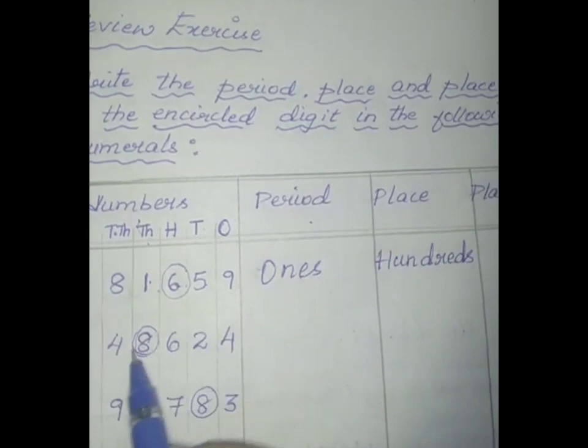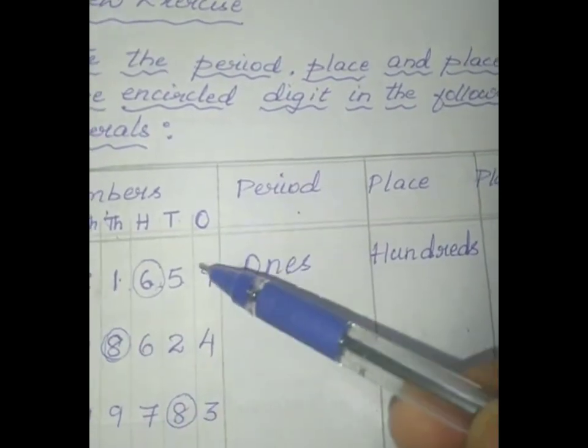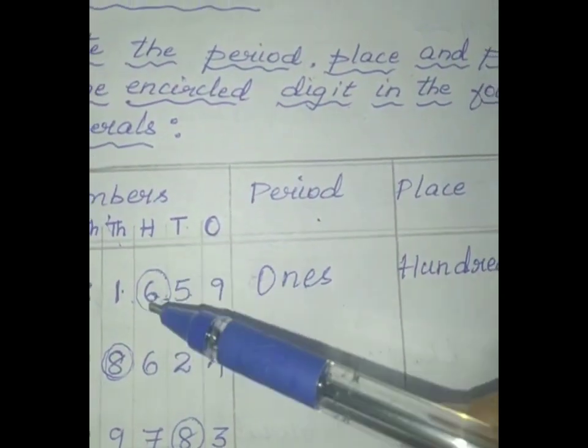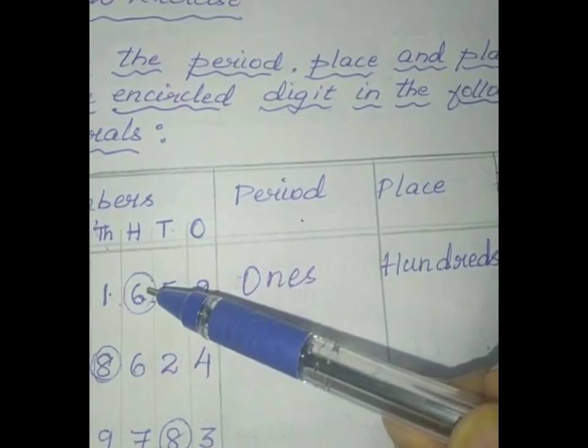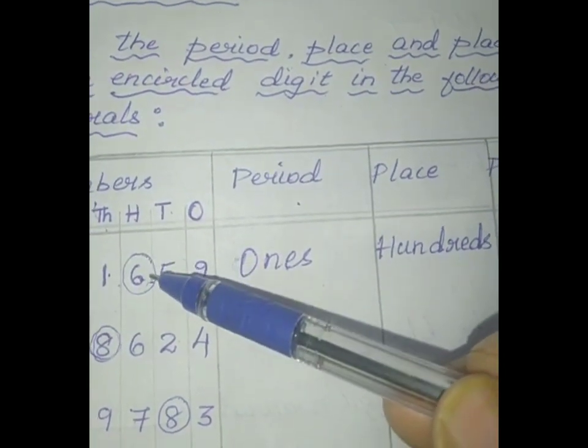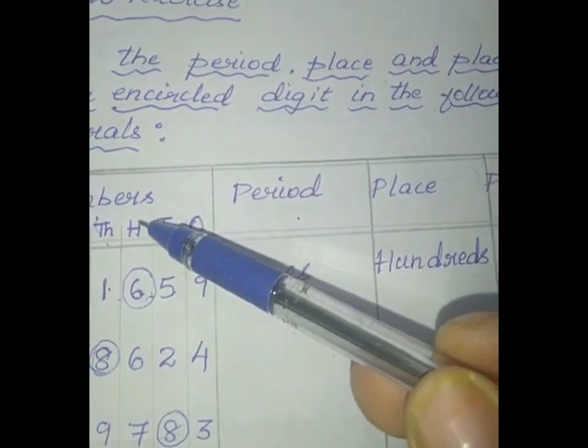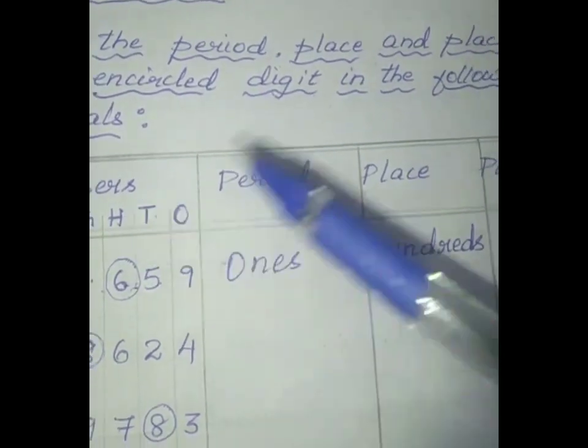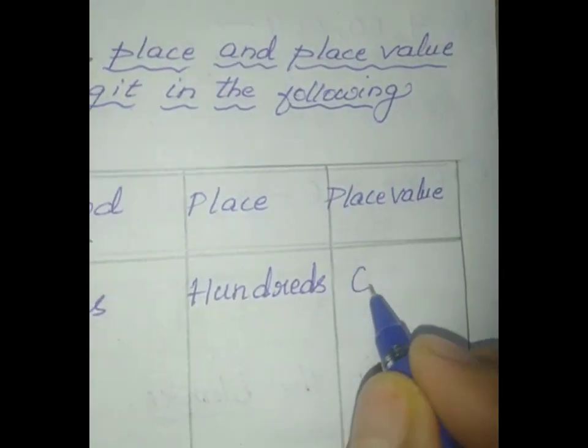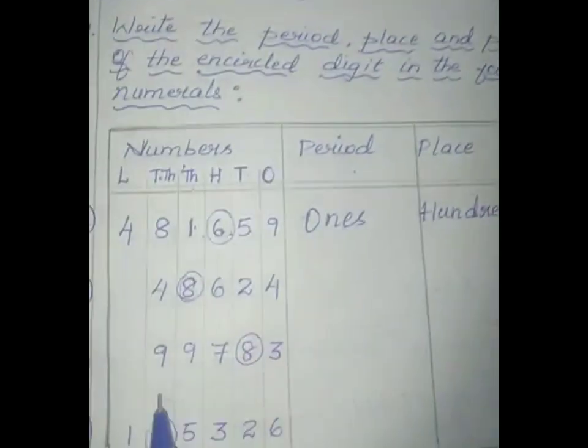And write the place value of 6. Place value means place multiplied by its value. So 6 is in hundreds place. So 6 hundreds, the place value becomes 600.